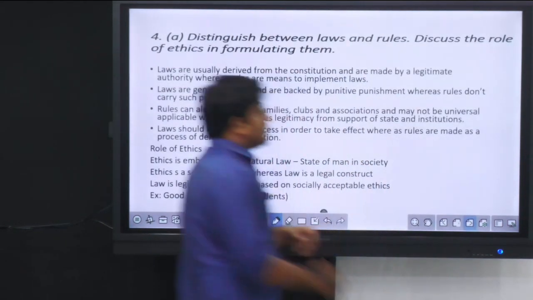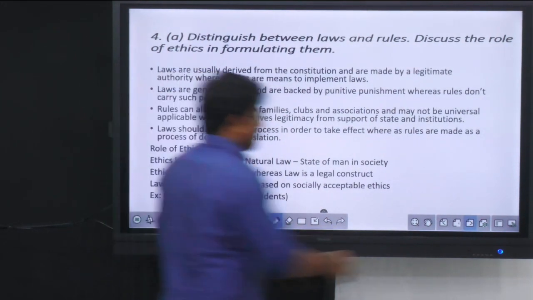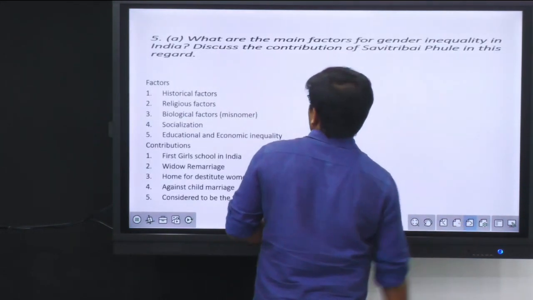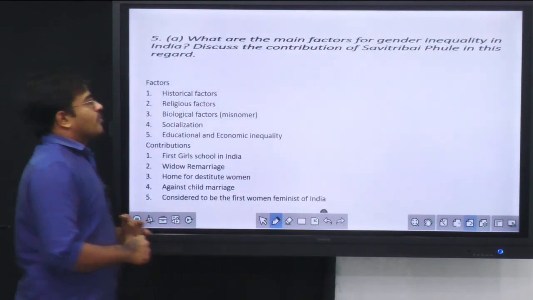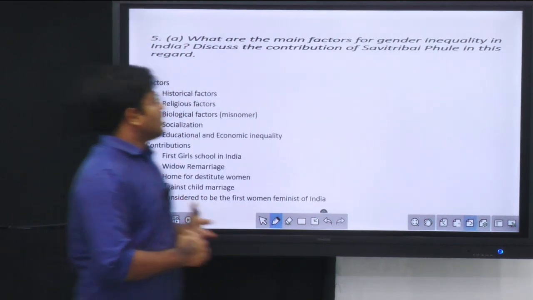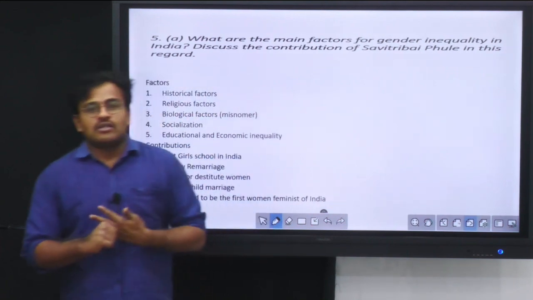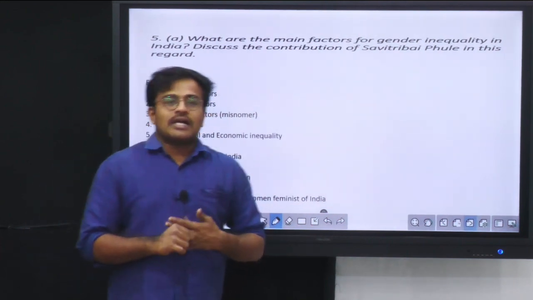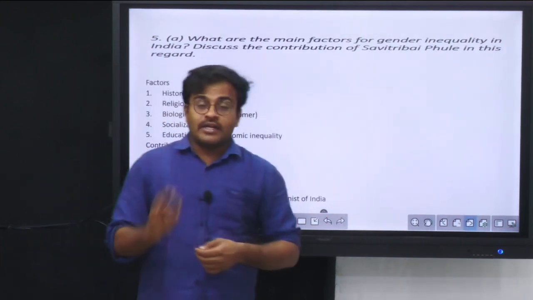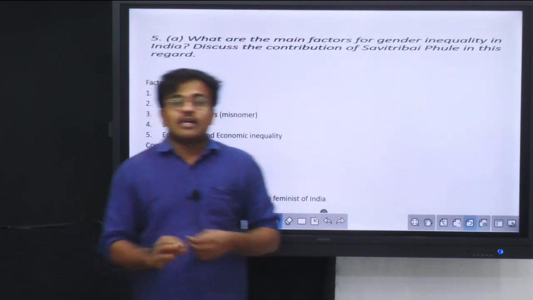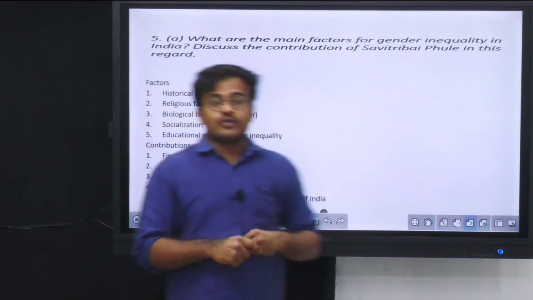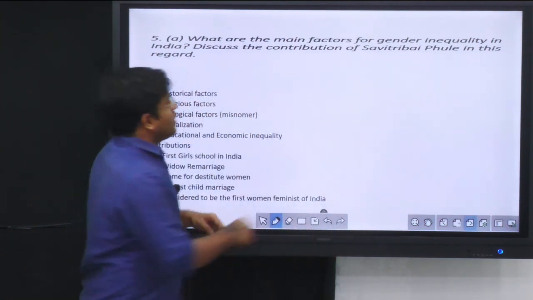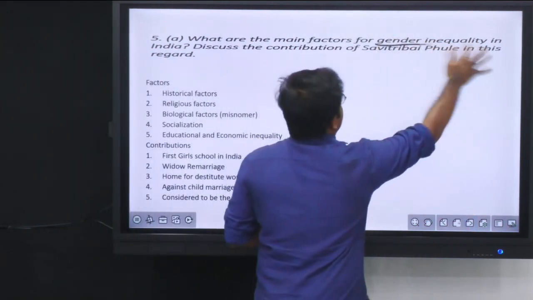The next question that I'm going to discuss is 5A. 5A is: what are the main factors for gender inequality in India? Discuss the contribution of Savitribai Phule in this regard. What are the main factors for gender inequality in India is the first part of the question. So he is not asking about the manifestation of gender inequality. He is asking about the factors behind gender inequality. I think most of the students might get confused here. So here you can start off with the introduction with respect to gender.